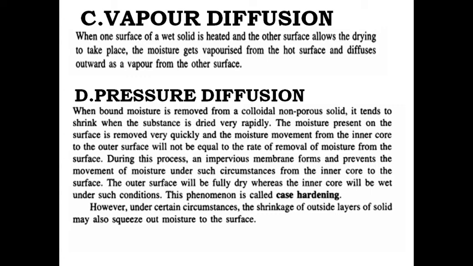During this process, an impervious membrane forms and prevents the movement of moisture from the inner core to the surface. The outer surface will be fully dry, whereas the inner core will be wet under such conditions. This is called case hardening. Under certain circumstances, the shrinkage of the outside layer of the solid may also squeeze out moisture to the surface.